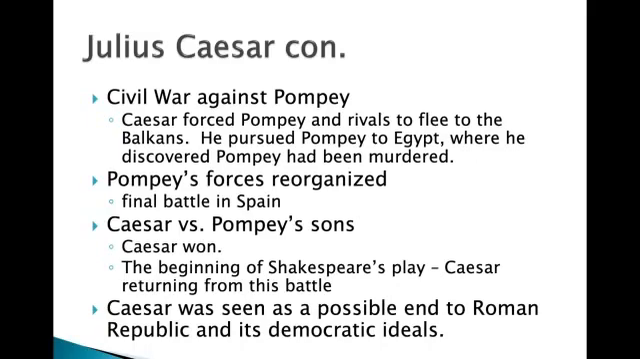Caesar's going to win and kill off the 2 sons, and this is actually where the beginning of William Shakespeare's play, The Tragedy of Julius Caesar, begins, with Caesar returning from this battle after killing Pompey's sons in Spain. Now, Caesar was seen as a possible end to the Roman Republic and its democratic ideals. After all, when he returns to Rome, he has the power of the military, and he's now killed off Pompey, and Crassus has just died, so he's the only member of the triumvirate left.